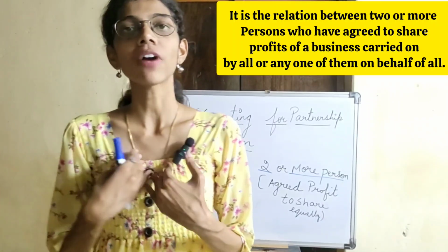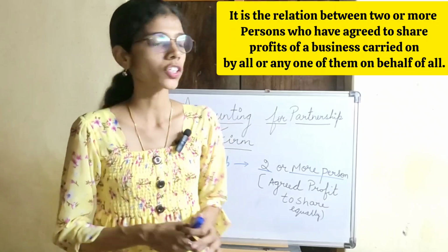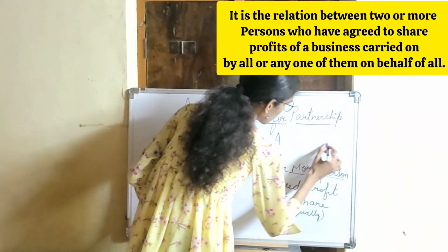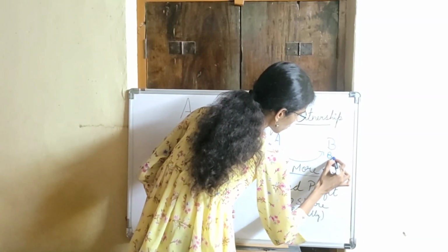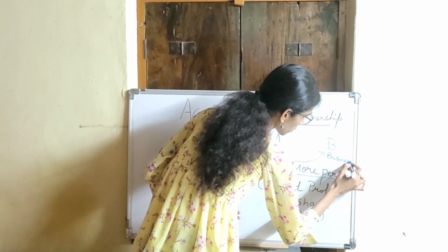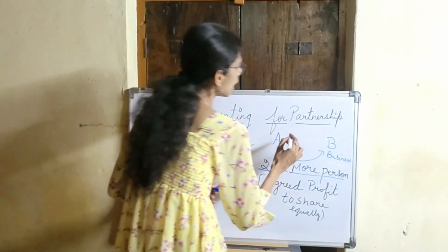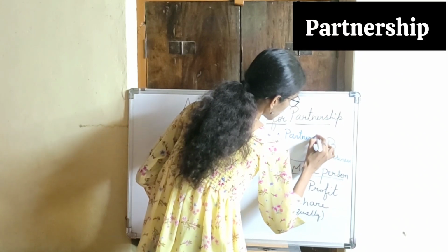So suppose one fine day I decide to start a business, that is not known as partnership. Partnership is when one person, suppose A, and the other person, B, both decide to start a business with an agreement. What will be the agreement? Where they will share the profit equally. That is known as partnership.